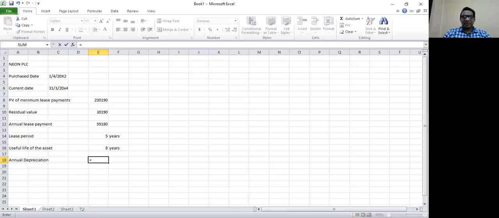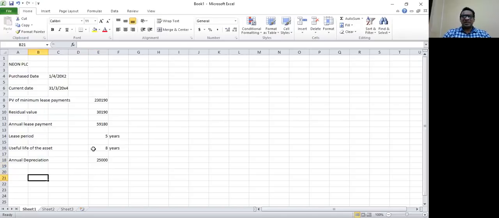Since there's a residual value, from the present value of minimum lease payments, which is like the initial cost, I need to deduct the residual value, 30,190, and then divide the net value by the useful life of 8 years in order to calculate the annual depreciation.